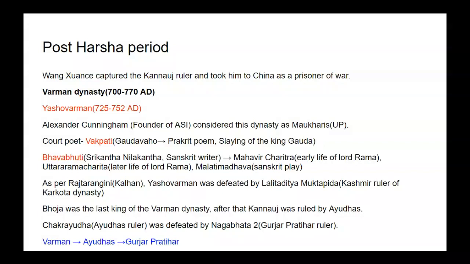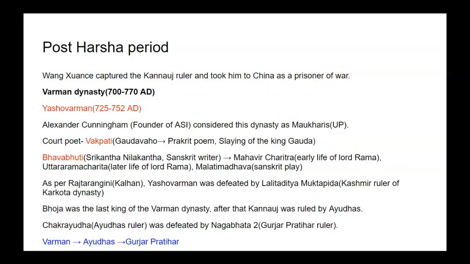As per Rajatarangini, written by Kalhana, Yashovarman was defeated by Lalitaditya Muktapida. Lalitaditya Muktapida was the Kashmir ruler of the Karkota dynasty. Bhavbhuti was the court poet of Yashovarman. Bhoja was the last king of the Varman dynasty. After that, Kannauj was ruled by the Ayudhas dynasty. Chakrayudha was the last Ayudha ruler and he was defeated by Nagabhata II of the Gurjar Pratihar dynasty,